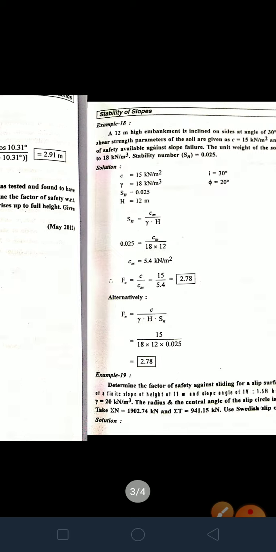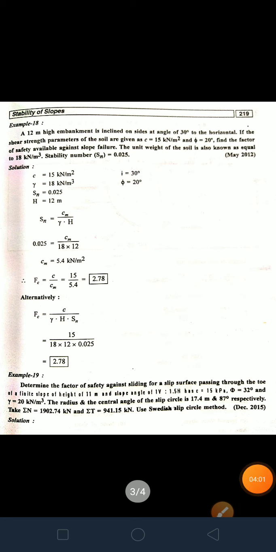Now here next example is a 12 meter high embankment is inclined at an angle 30 degree, so phi is equal to 20 degree. If the shear strength parameters of the soil are given, C is equal to 15 kilonewton per meter square, phi is equal to 20 degree, I is equal to 30 degree. Find factor of safety, so it is FC, available against slope failure. The unit weight of the soil is also known as equal to 18 kilonewton per meter cube. Stability number SN is equal to 0.025.